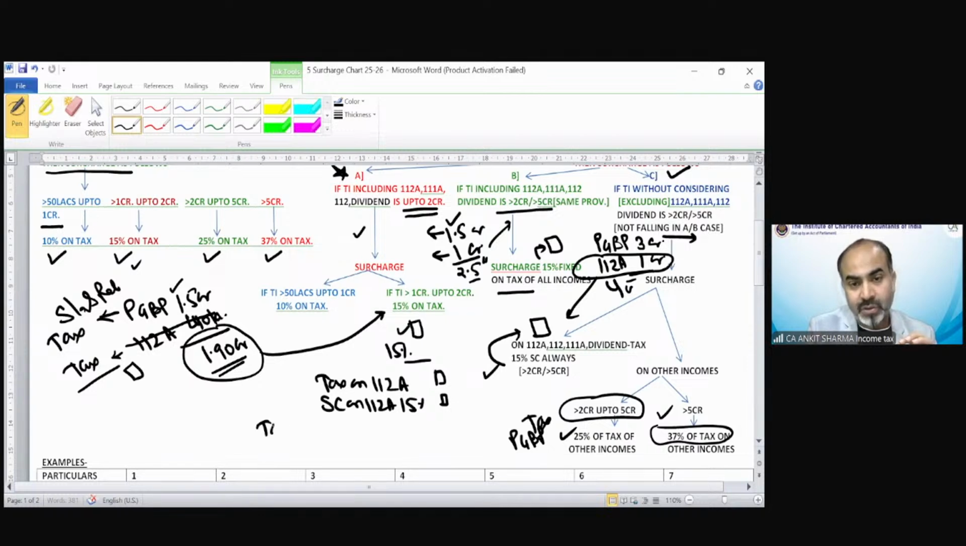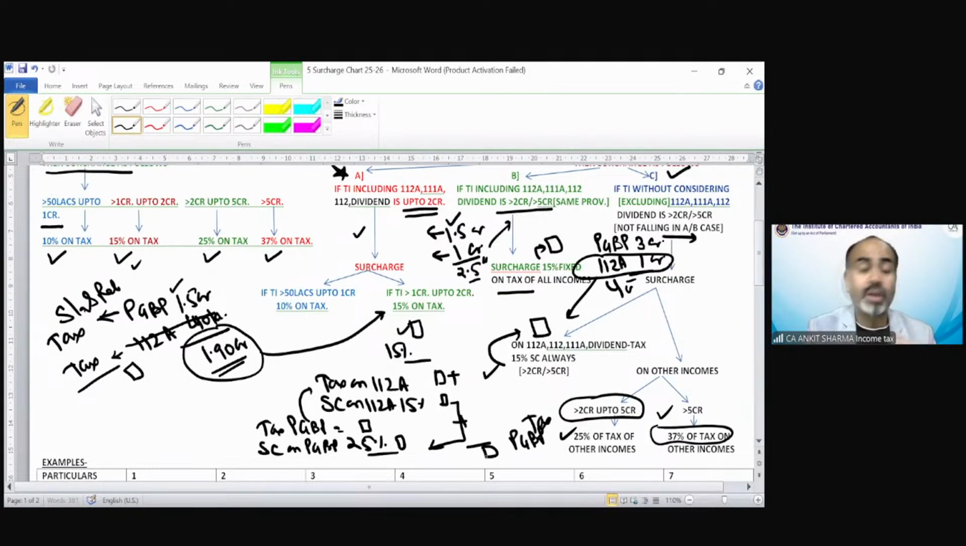Same case, tax on PGBP would be as per slab rate. Surcharge on PGBP would be 25% in our case, if income is 3 crore PGBP. So total tax would be the 112A tax plus the PGBP tax. Total surcharge would be this plus this. And after that, on the total amount, education cess needs to be applied. That would be really complicated if this kind of provisions are there.